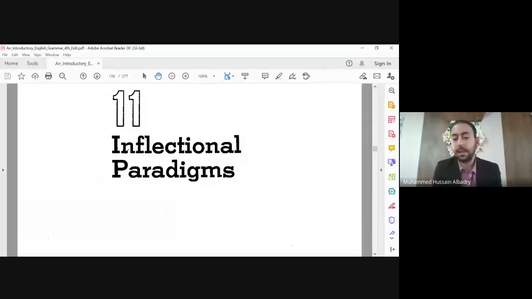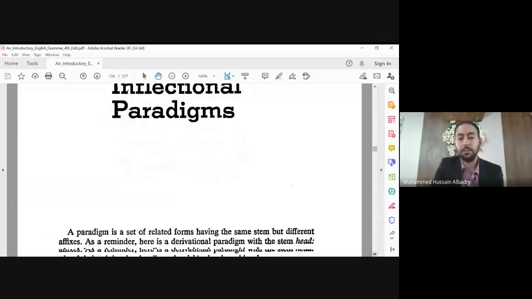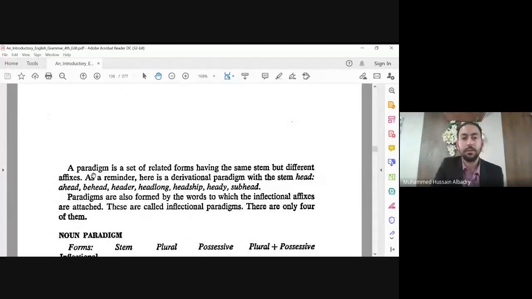Paradigms. Inflectional paradigms. What is a paradigm? What is the definition of paradigm? It is a set of related forms, meaning here words. A set of related words or forms having the same stem, remember we talked about stem, but different affixes.